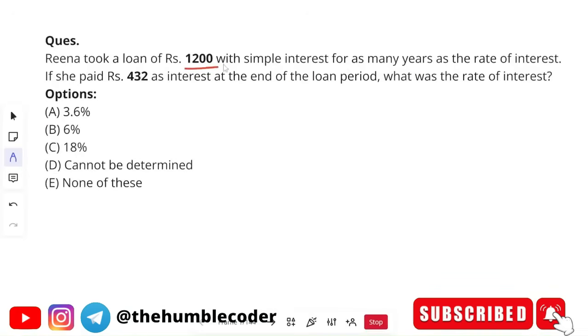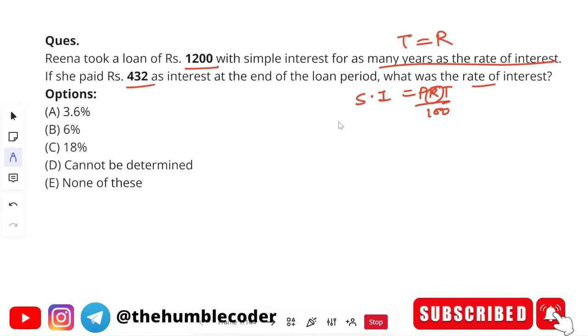Reena took a loan of rupees 1200 with simple interest for as many years as the rate of interest. If she paid 432 as the interest at the end of the loan period, what was the rate of interest? Okay, so the simple interest formula is PRT by 100. And what we are asked is to find the rate of interest, which means we have to find the R value. But there is also one more thing given in the question. If you notice carefully, simple interest for as many years as the rate of interest, which means the time value is equal to the rate value only. So instead of T, you can take the value as R itself.